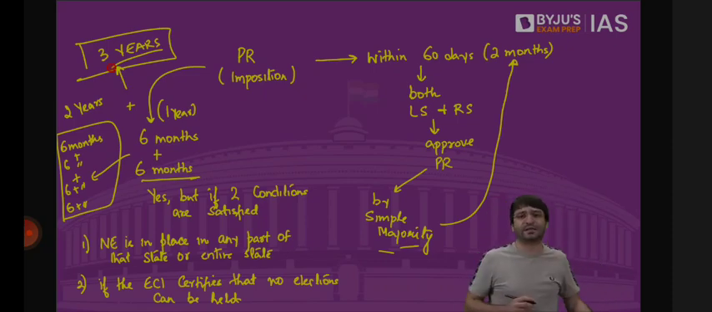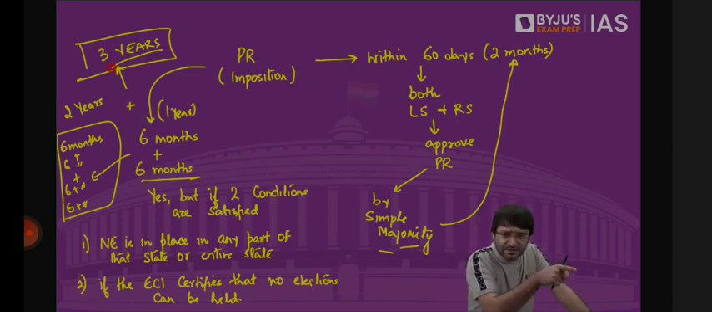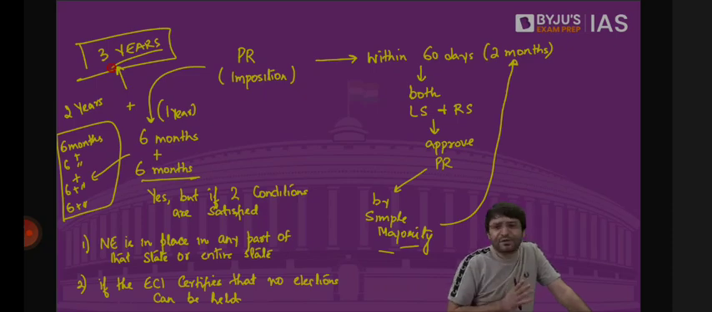If either national emergency is in place in the entire state or any part of that state, then president's rule will continue. Or if the Election Commission of India certifies that in the current security scenario, in the current existing situation, it is not possible to hold elections, it is not possible to organize elections, then president's rule can continue for 6 more months, then 6 more months, then 6 more months, then 6 more months, but only for a maximum of 2 more years. That means the maximum constitutional validity of a president's rule is 3 years.